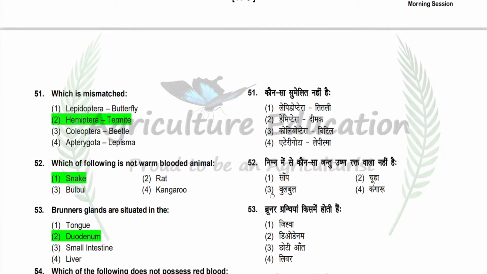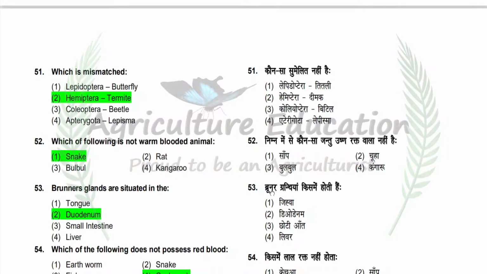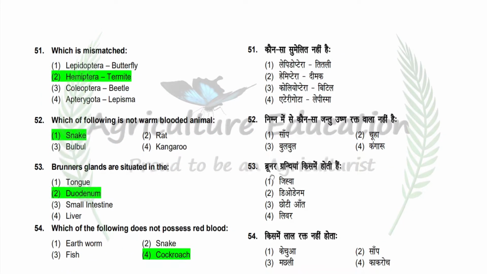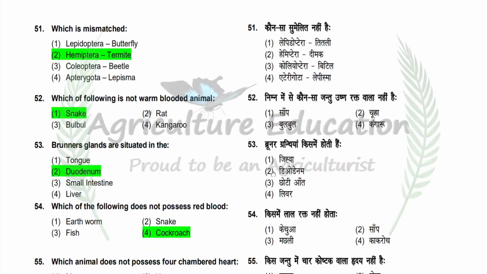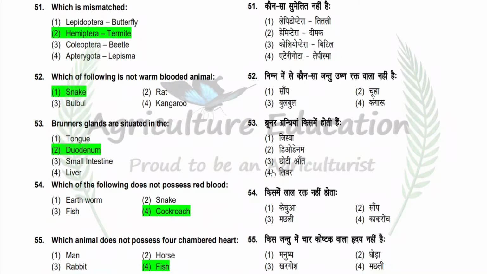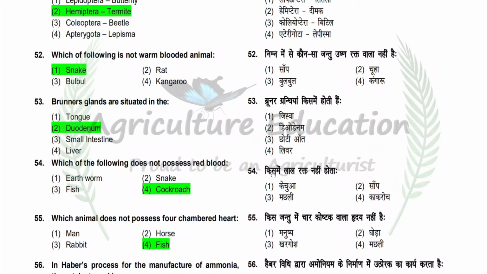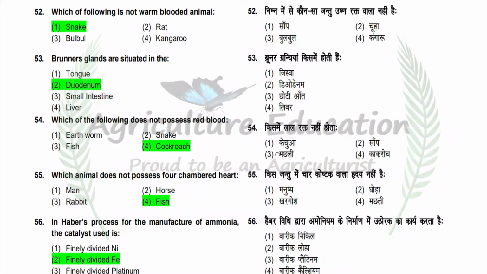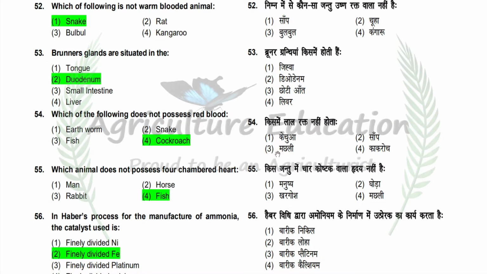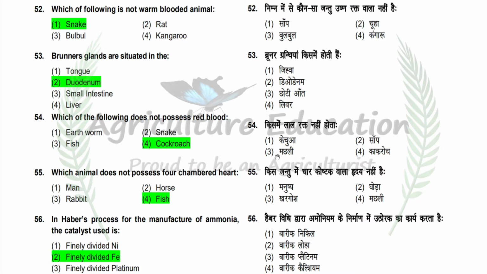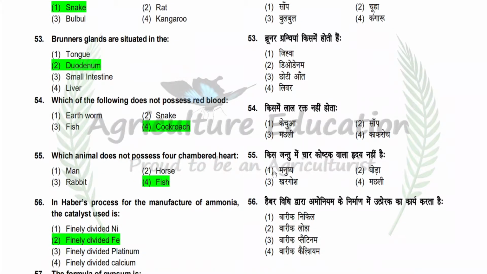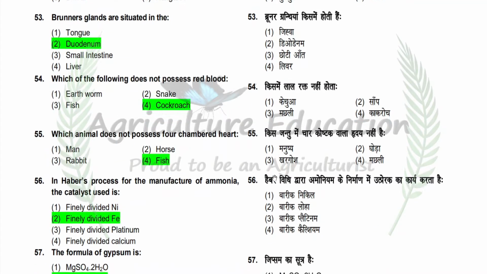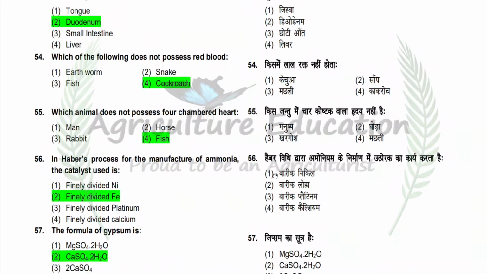Next question is which of the following is not warm-blooded animal? Option is snake, rat, bulbul, kangaroo. So correct answer is snake. Next question is Brunner's glands are situated in the option is tongue, duodenum, small intestine, liver. So correct answer is duodenum. Next question is which of the following does not possess red blood? Option is earthworm, snake, fish, cockroach. So correct answer is cockroach. Next question is which animal does not possess four-chambered heart? Option is man, horse, rabbit, fish. So correct answer is fish.